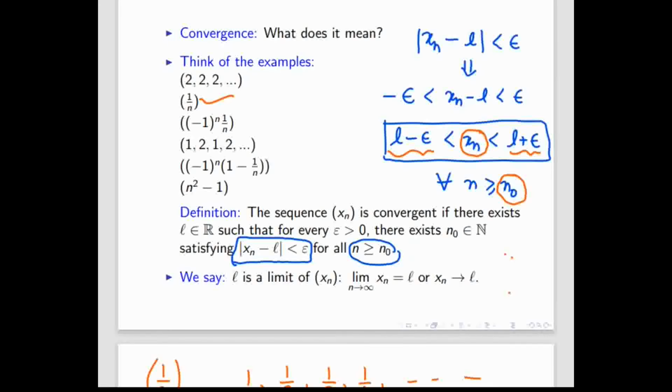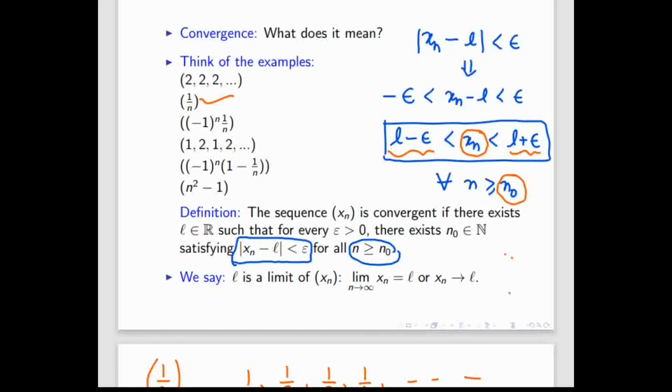So, sir, we are assuming the value of epsilon according to our needs. No, whatever value epsilon you will choose, you will be able to find a natural number or not. If you are able to find a natural number, that means the sequence is convergent. And whatever natural number you are finding, that is depending on the epsilon.